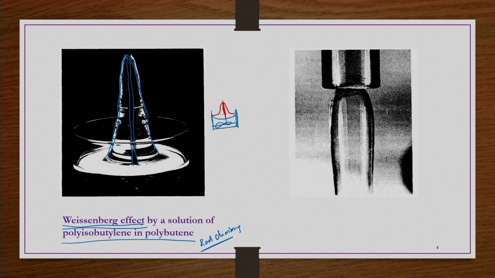Another effect we can have is the die swelling effect. So, let us say you have a container from which the fluid comes out through an outlet. In general, it falls down straight away like this, which you find for normal viscous fluids, right. But here it is showing some kind of swelling effect. What kind of swelling effect?